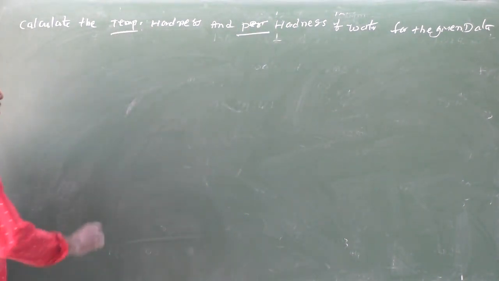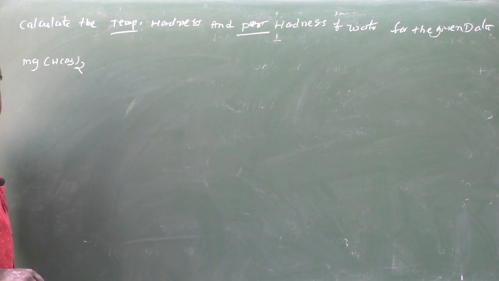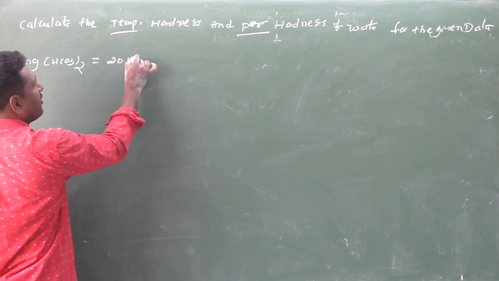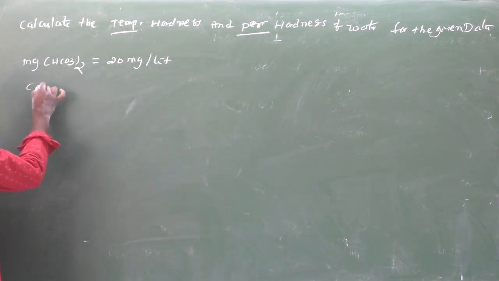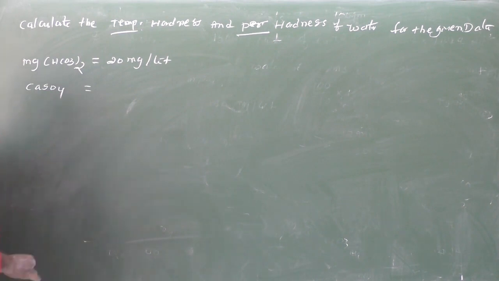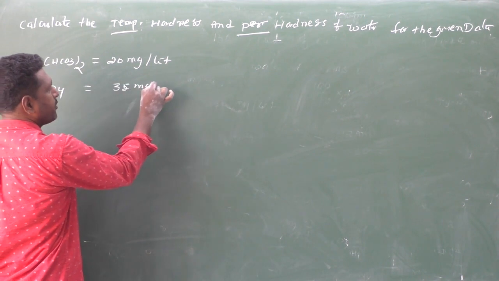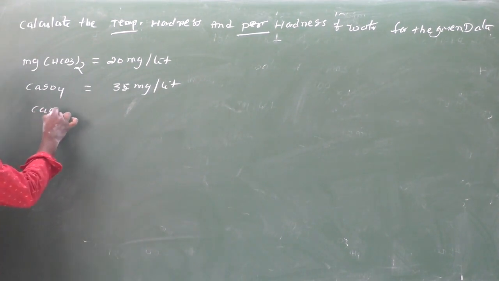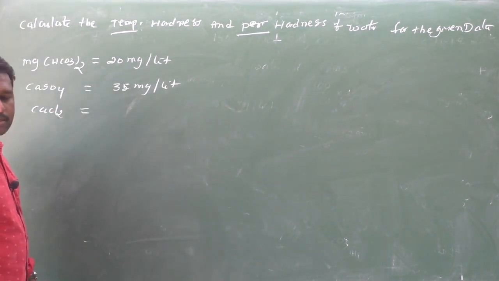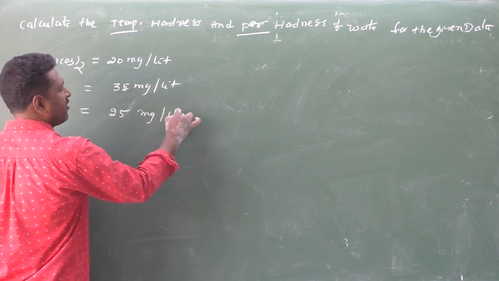First one is Mg(HCO3)2, 20 milligram per liter. CaSO4, calcium sulfate, is 35 milligrams per liter, and CaCl2 is also 25 milligrams per liter.